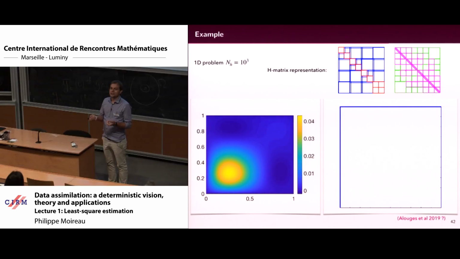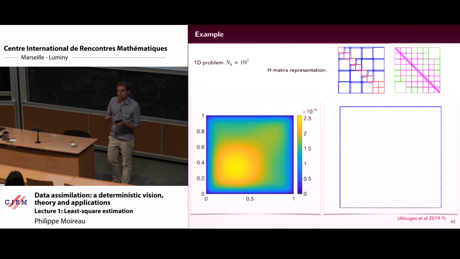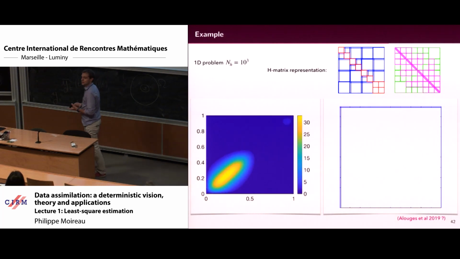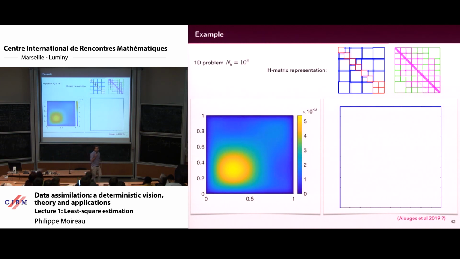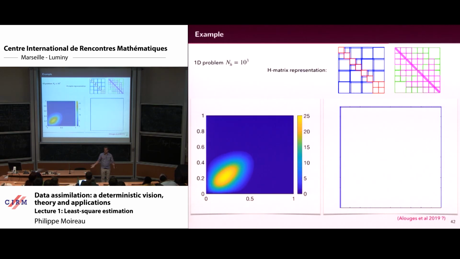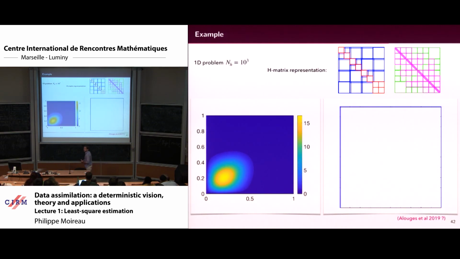Do you have an idea of why this correlation can be represented by a low rank operator? Because when you go over time, the heat equation just gives you information on the first mode, because everything is decreasing so fast that you keep only the first mode. So you can prove that all the information is stored on this mode, and so at the end you have something very simple.